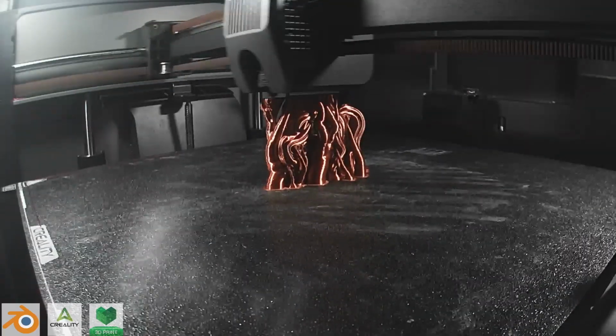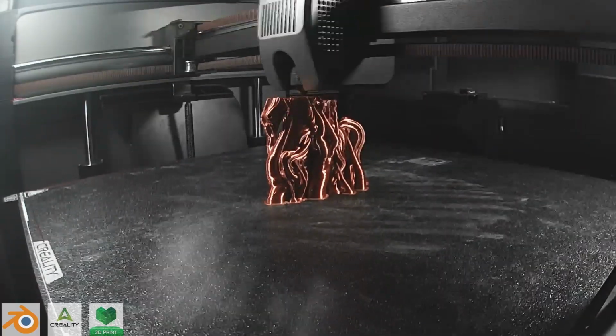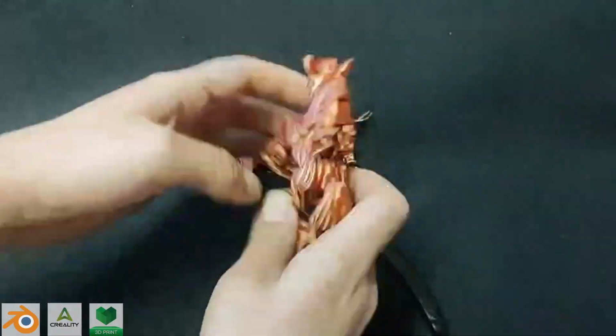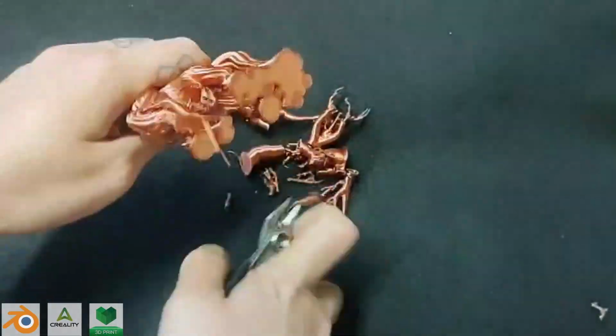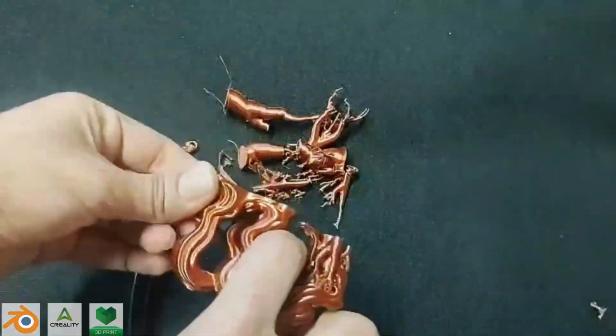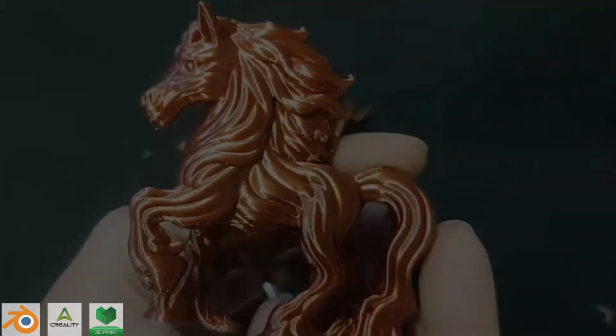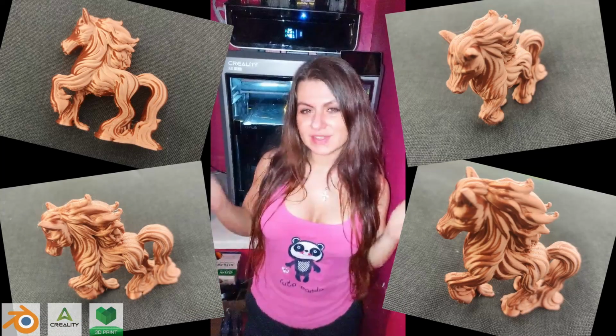Very satisfying to look at. Finally, our horse is ready. And now let's remove all those supports. And this is ready printed model.